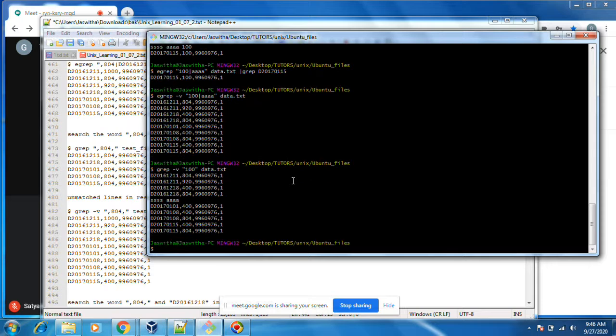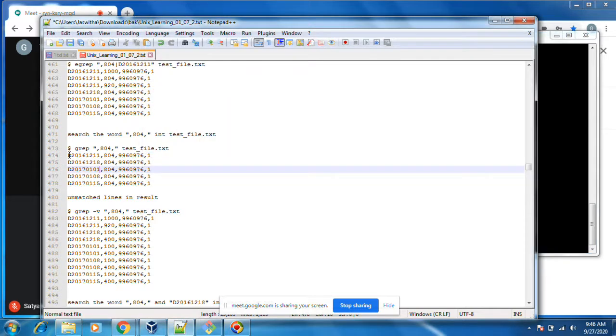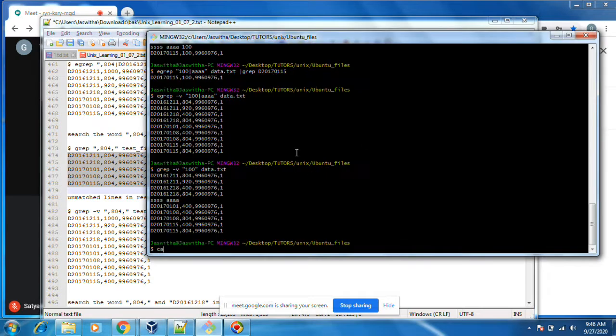Till now we have seen only one file. Now I want to grep in the entire directory. data.txt is there. Now I'm creating another file.